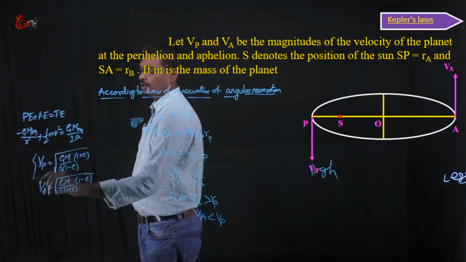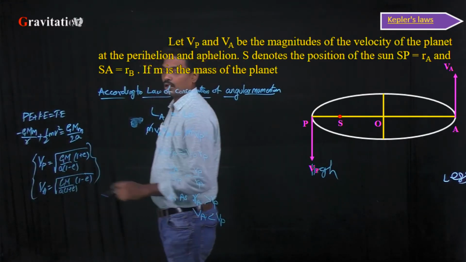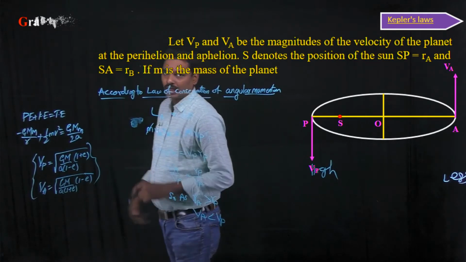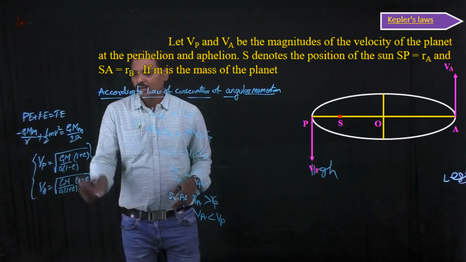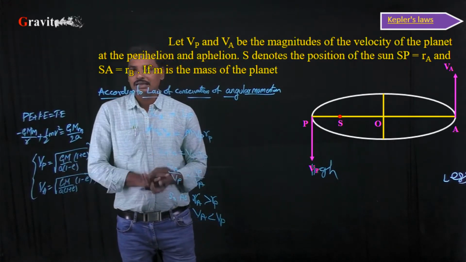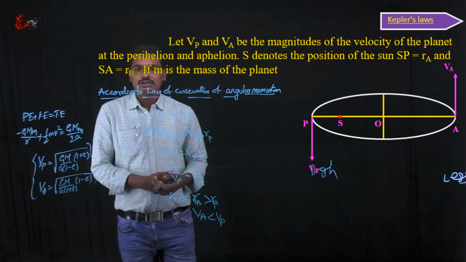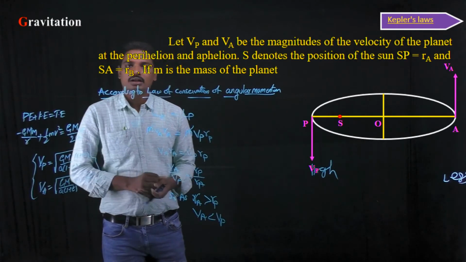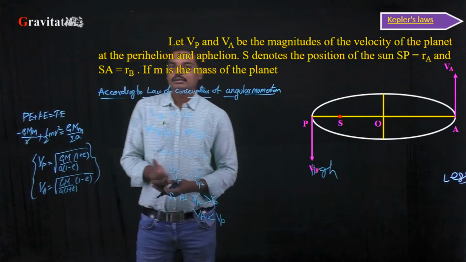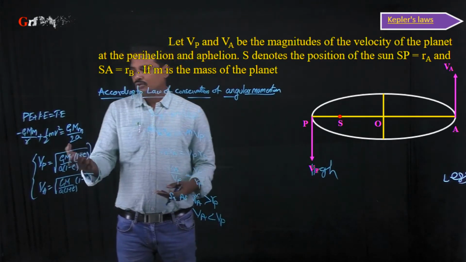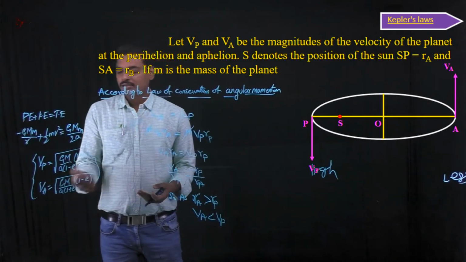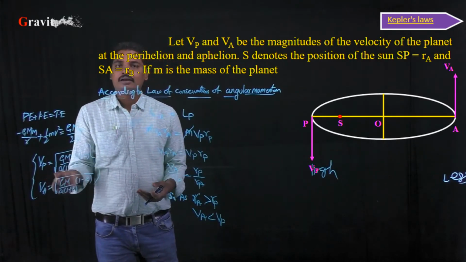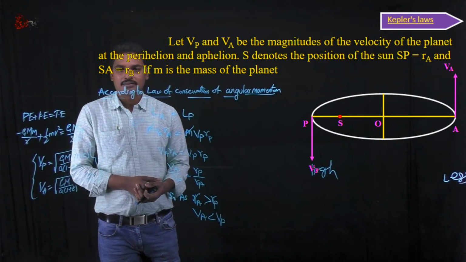So these are the formulas to calculate the velocities for a planet revolving around a sun of mass M, and G is the universal gravitational constant, which we will study later. How we write this potential energy formula and total energy formula will be studied in our later classes. So these are the formulas regarding the velocity at perihelion and the velocity at aphelion, right?